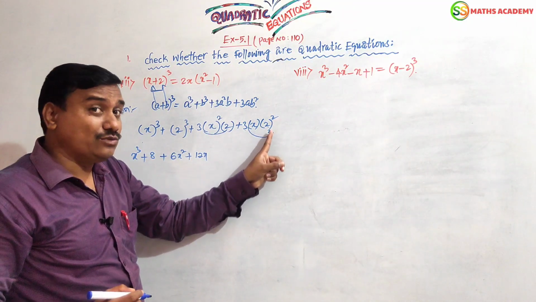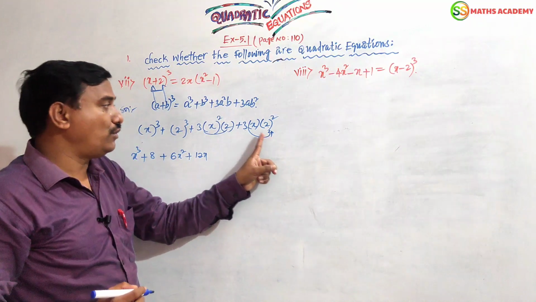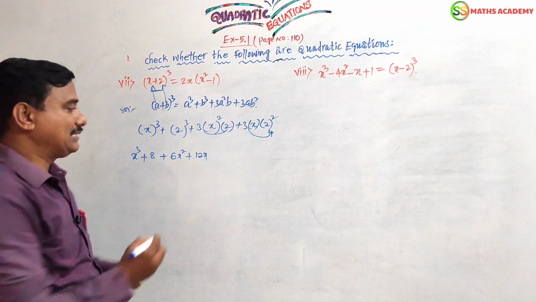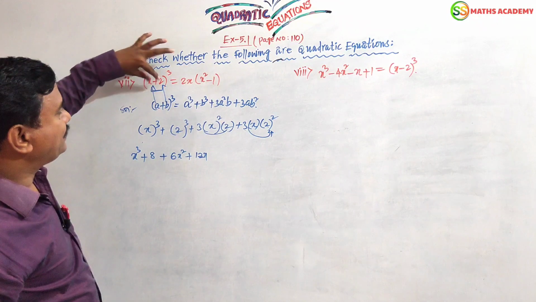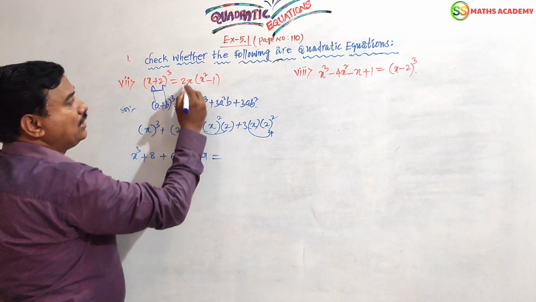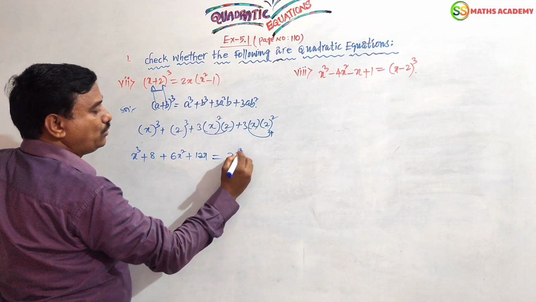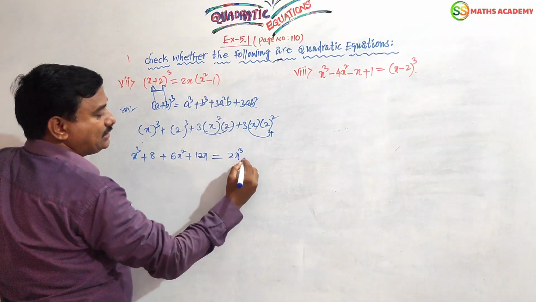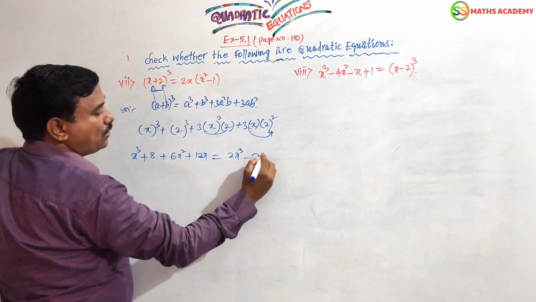Here power 2 will be there. This value, expand, value 4. 4 times 3 is 12x. This is the value of the left side. Now what is the right side? What about the right side? 2x into x, 2x cube, right, minus 2x times 1 is 2x.